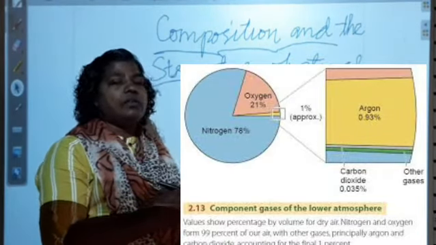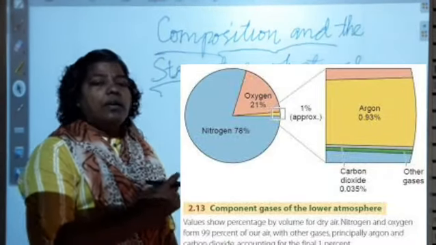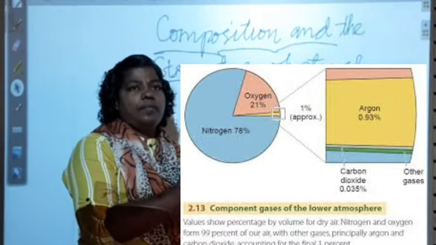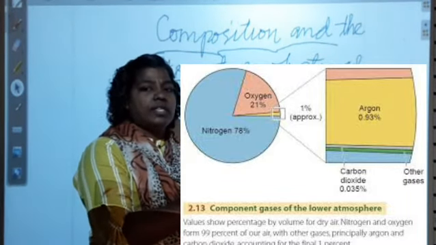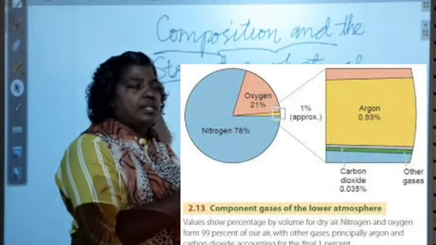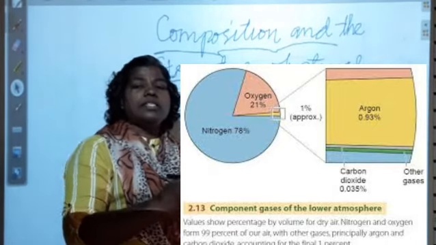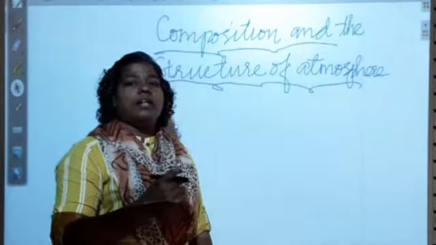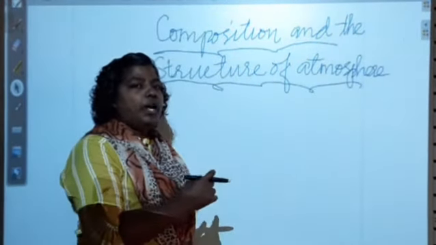And the next one is carbon dioxide. When we say carbon dioxide, it also helps for photosynthesis. This gas also helps the earth. It is an odorless and colorless gas found in the atmosphere.